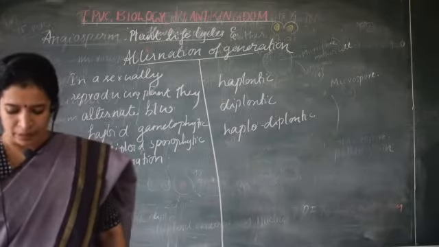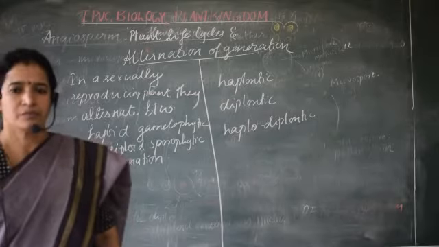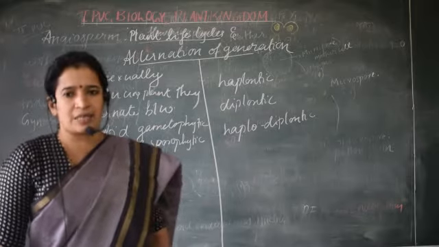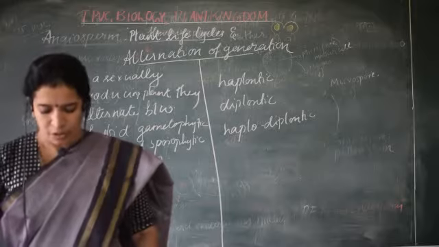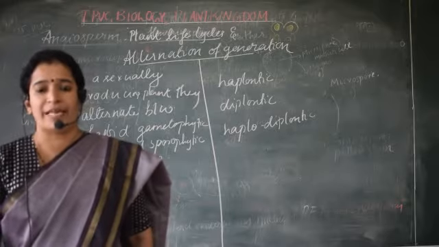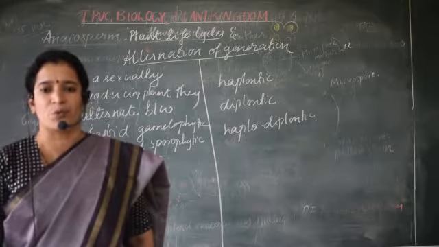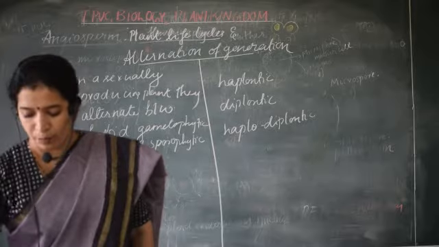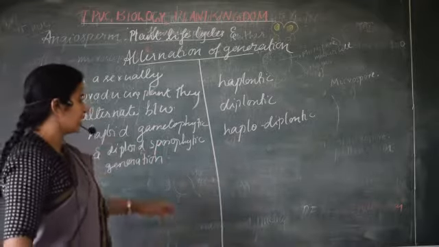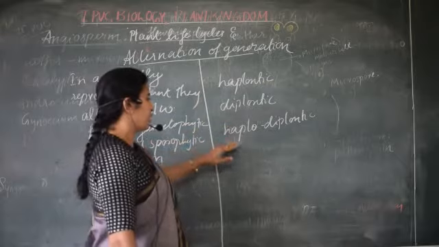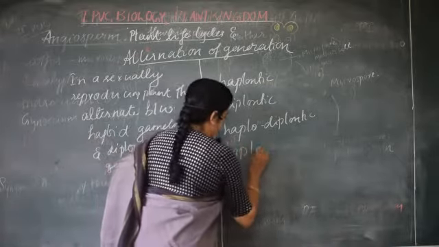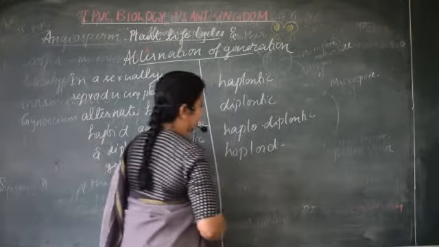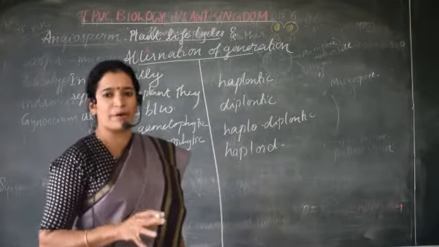Let us consider a plant. A plant can produce a gametophytic plant body as well as a sporophytic plant body. Now, before telling about this, you may get confused. What is haploid, diploid, haplodiplontic, right? So let me clear about the haploid and diploid. The difference is with respect to their number of chromosomes.